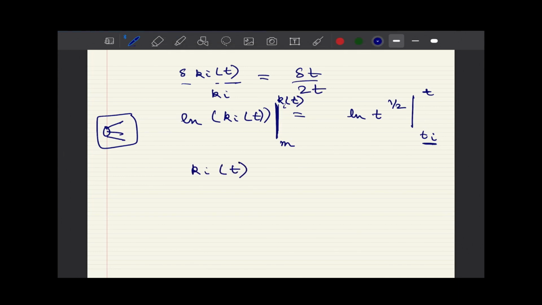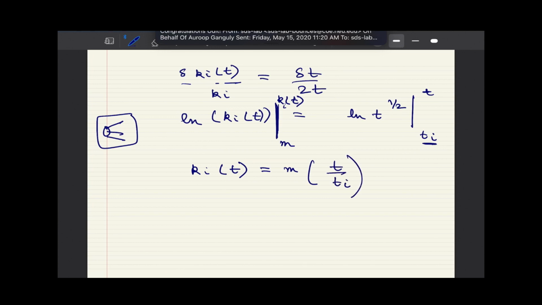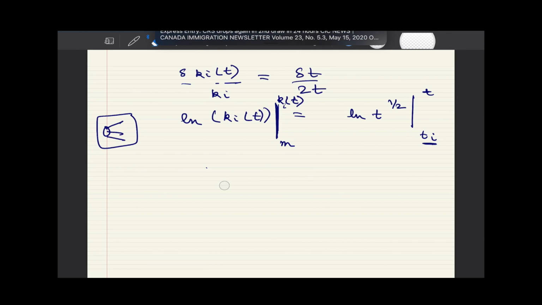We can write that ki at time t is equal to m times t upon ti raised to power 1 by 2, because log and log would cancel out, and as we substitute the limits, this term would go into the denominator. So again I'll go in steps here.